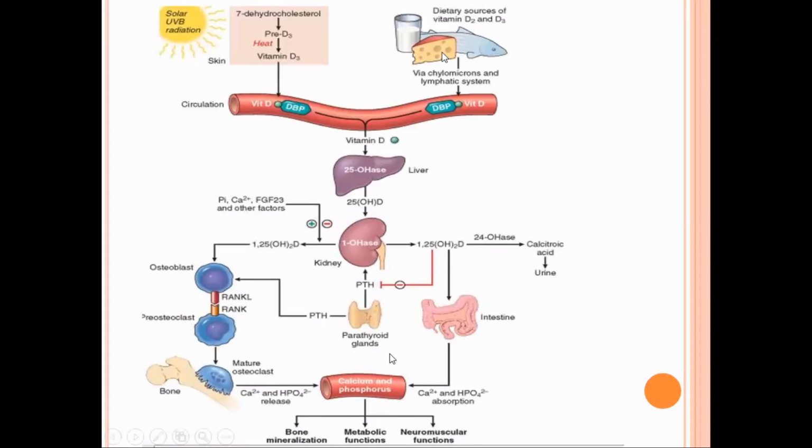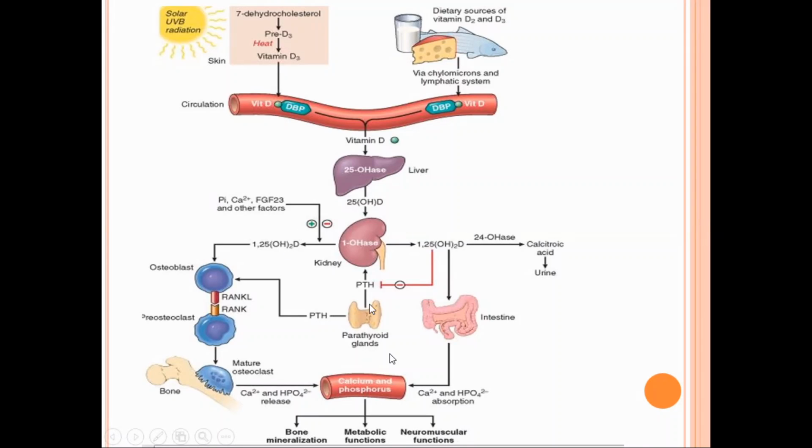This vitamin D, in the presence of 25-hydroxylase in the liver, is converted to 25-hydroxycholecalciferol, which in the presence of 1-alpha hydroxylase enzyme in the kidney is converted to 1,25-dihydroxycholecalciferol, which is the most active form of vitamin D.